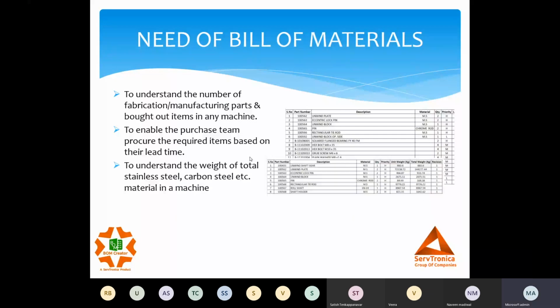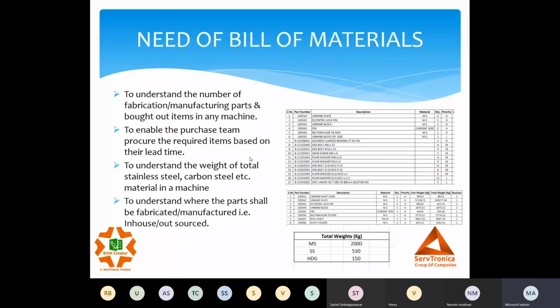Next, we want to identify which parts are going to be manufactured in-house and which are to be outsourced. So the bill of material becomes a critical aspect of our day-to-day manufacturing activity, and it becomes the heart of the organization. If there's any problem in the bill of material, we face a lot of backlash in our complete manufacturing system.